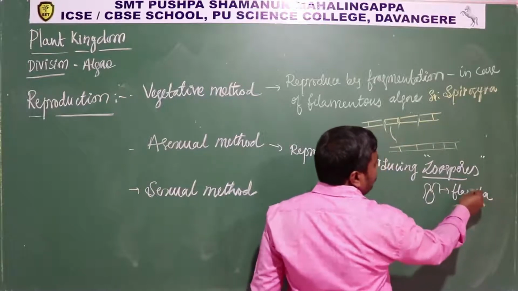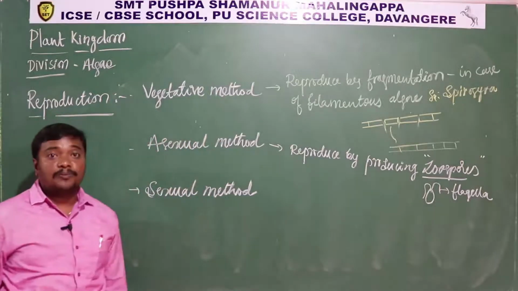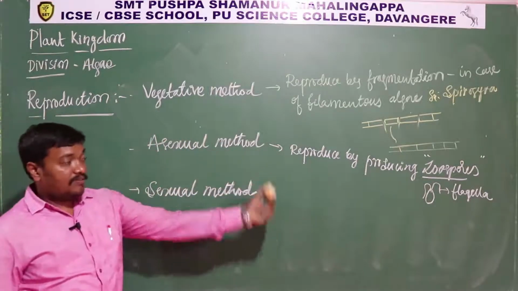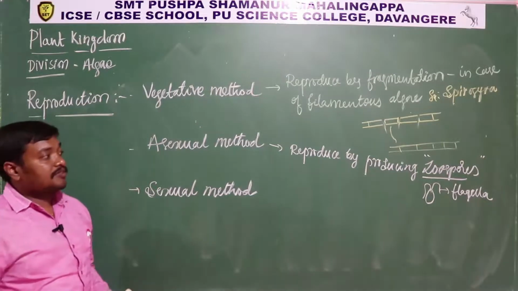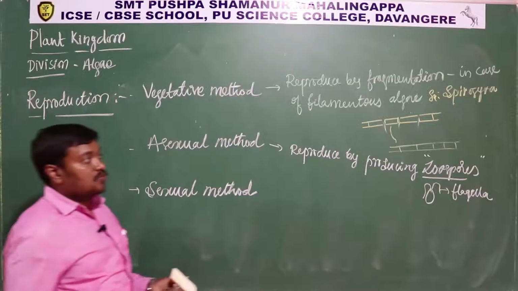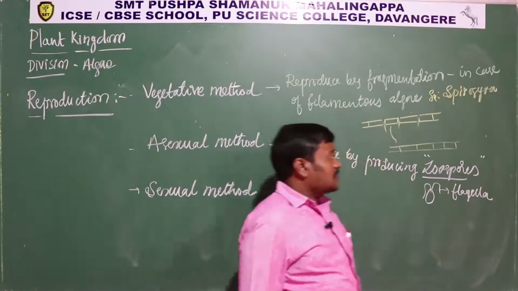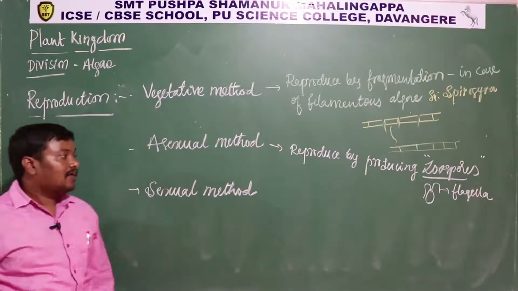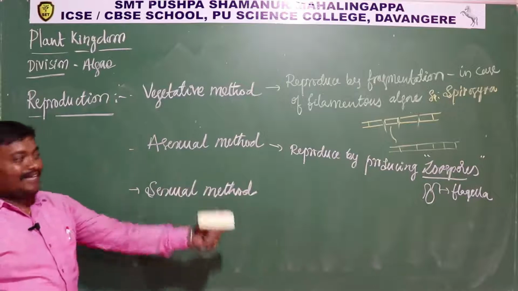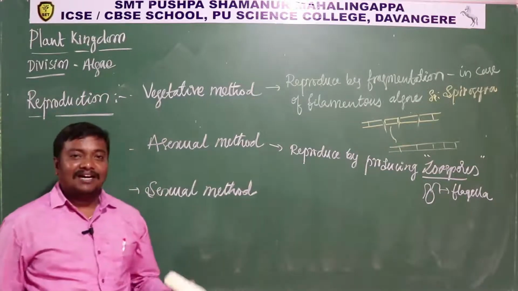Okay, so the spores with flagella, the vegetative or sexual reproductive propagules, are called zoospores. Zoospores are produced in a sac-like structure called zoosporangia. From the zoosporangia, zoospores are produced, and these zoospores again germinate to form new fungi, sorry, new algae again. That is the asexual method in algae.